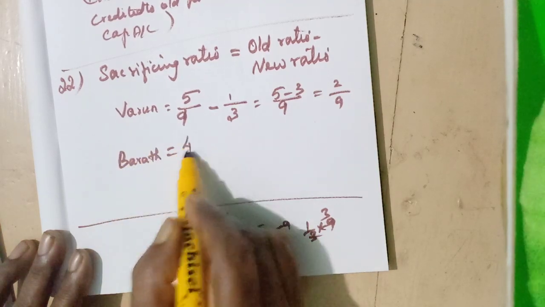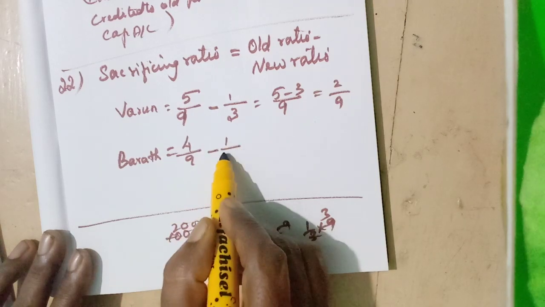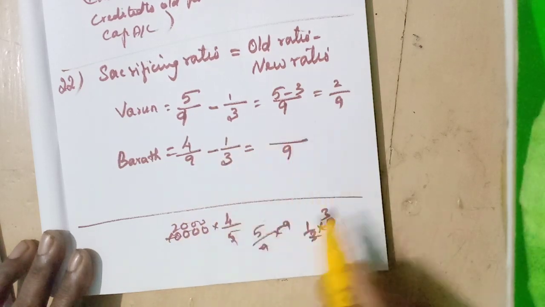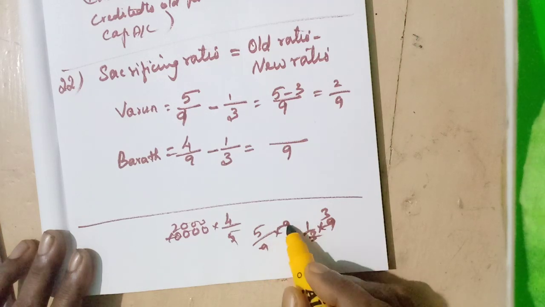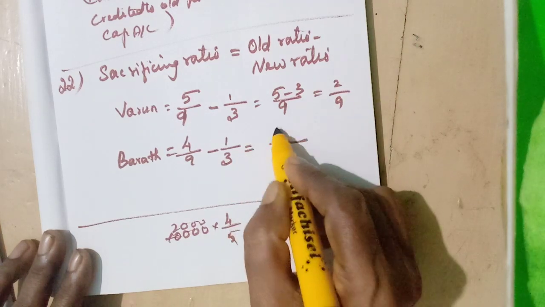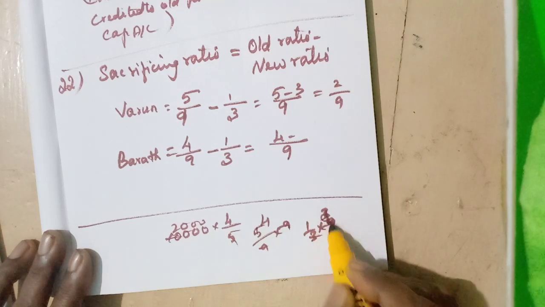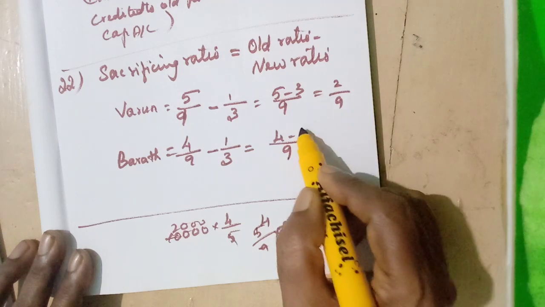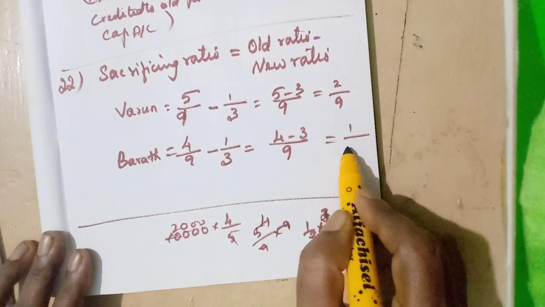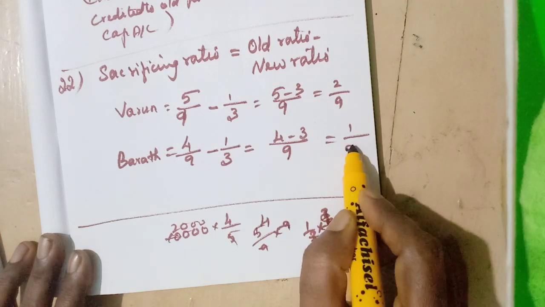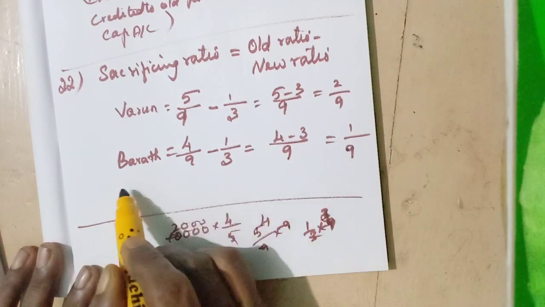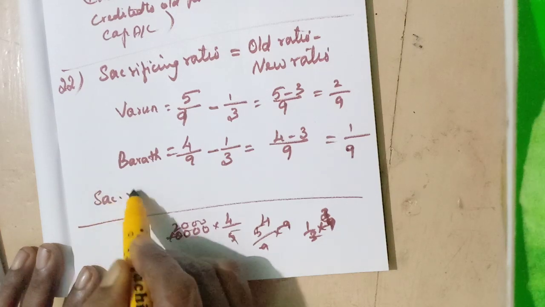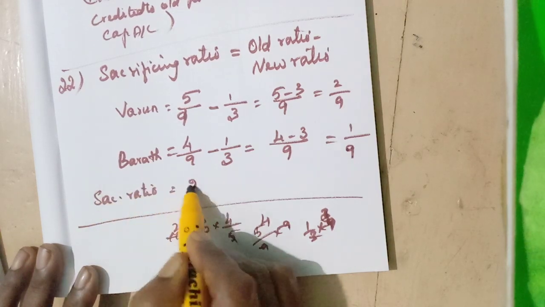Here the old ratio is 4/9 minus new ratio 1/3. Same 9. Then 4/9 into 9 is 4 only, isn't it? Minus 1/3 into 9, the same 3. So the difference is 1. Okay, 2:1. The sacrificing ratio is 2:1. Now we need to prepare the journal entry.